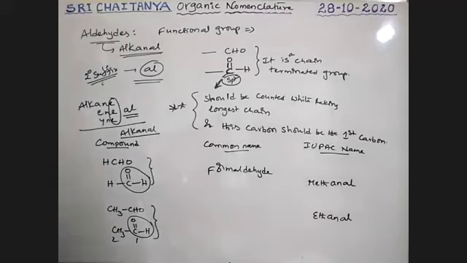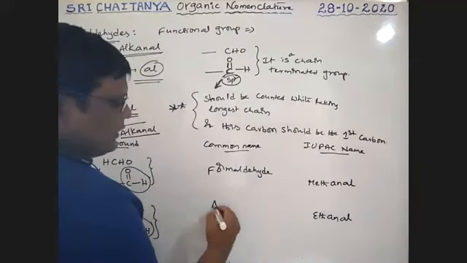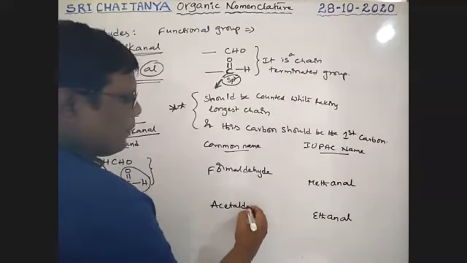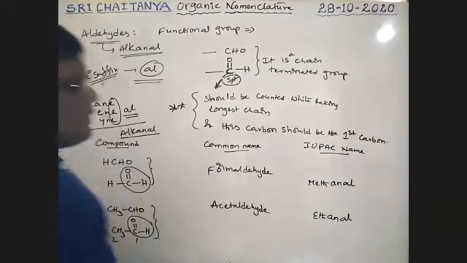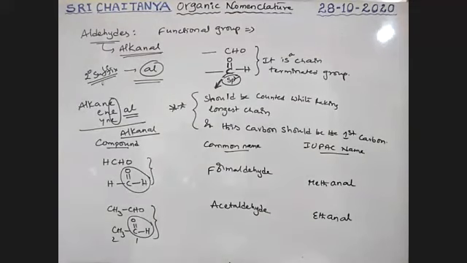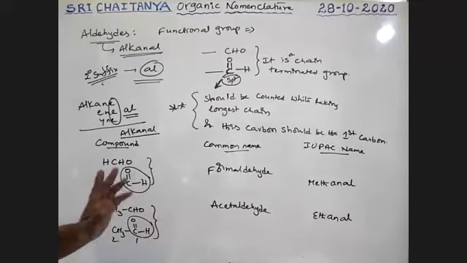So what is its common name? It is commonly called acetaldehyde. So formaldehyde, IUPAC name methanal; acetaldehyde, IUPAC name ethanal. Always this aldehyde group is at the first position. Here it is the first carbon, and here also. Because the functional group contains carbon, and it is the terminal carbon, that should be the first carbon.